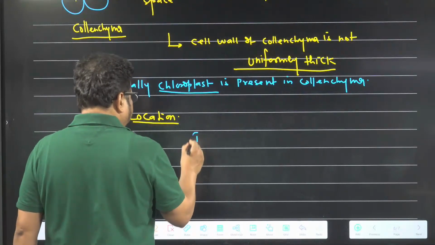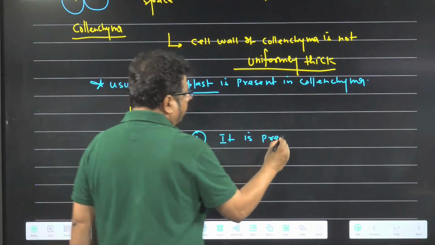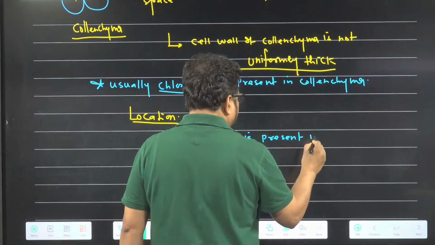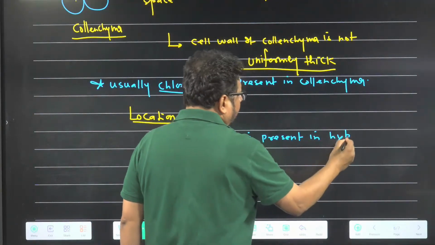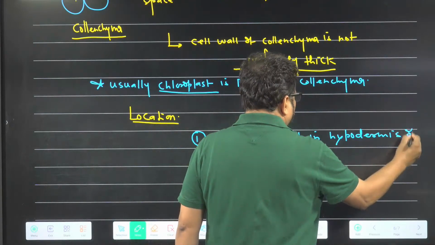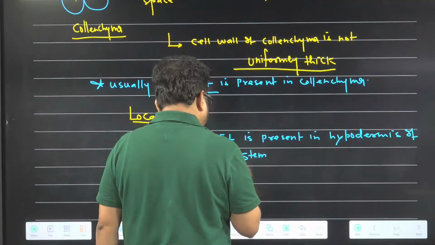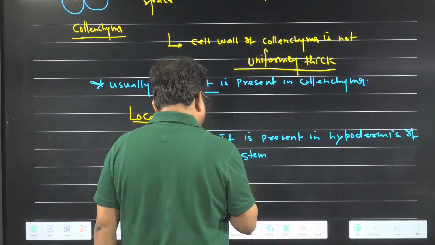Now I am telling the location of the collenchyma. The first location I am writing, it is present in the hypodermis of a stem. And which stem? Dicot stem.